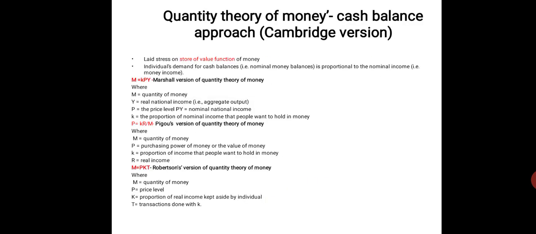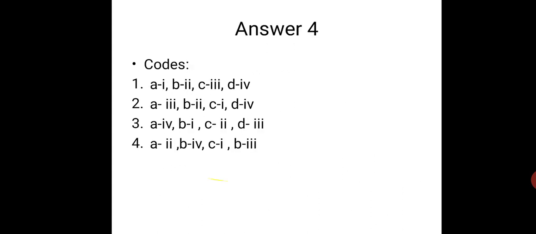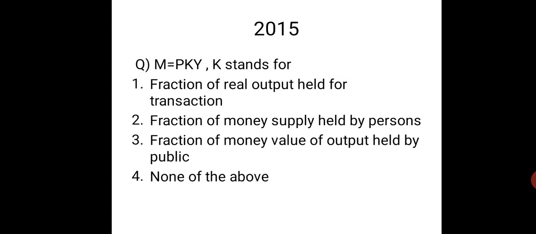Okay, moving on to the next question. M equal to PKY, where K stands for what? Whose theory is that? M equal to PKY is Marshall's theory, right? So under that, what does K stand for? Fraction of real output held by transaction? No. Marshall is the one who has considered only nominal incomes and nominal variables.